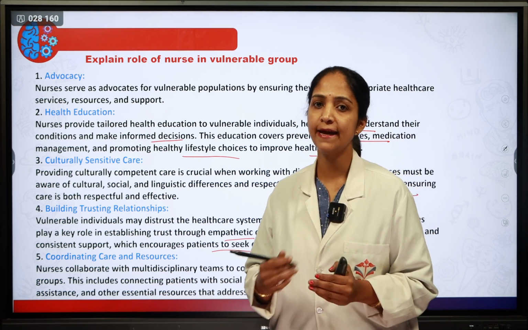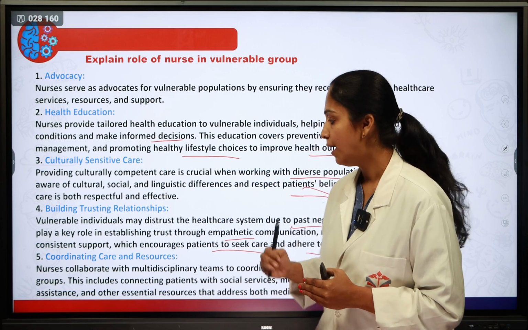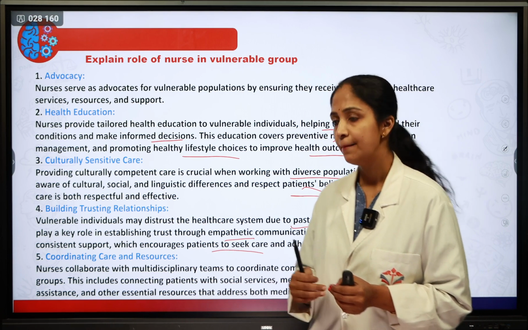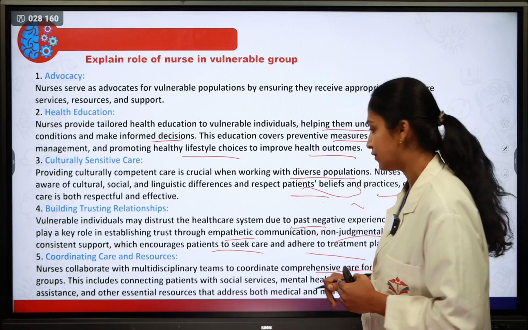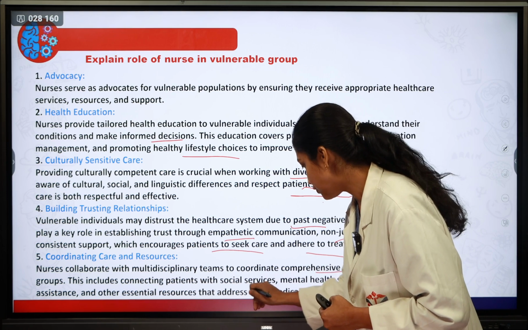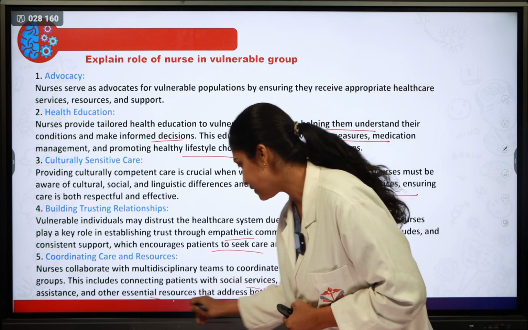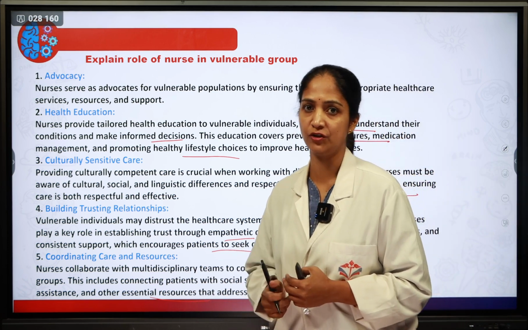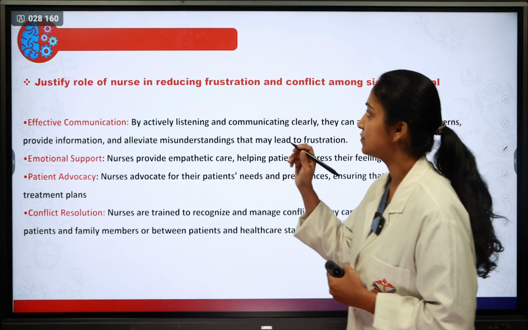So whatever care she is going to give, she will be coordinating with those persons in the vulnerable group, along with the resources, especially the multidisciplinary care they are going to give, coordinating the comprehensive care for the vulnerable group, along with connecting the patient with social services, mental health support, housing assistance, and essential resources that address both the medical and non-medical needs of the patients.